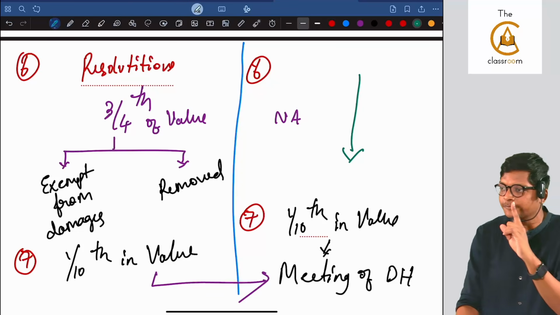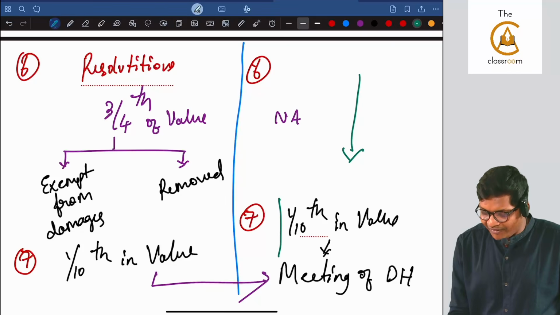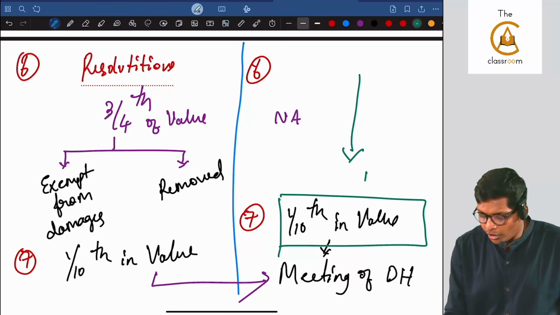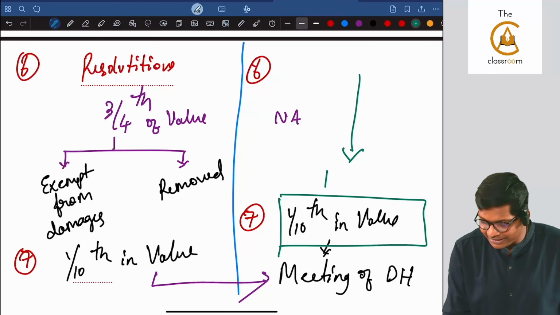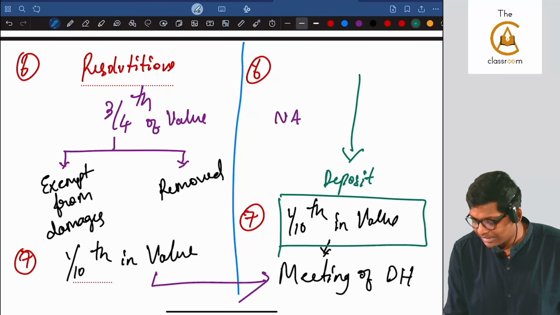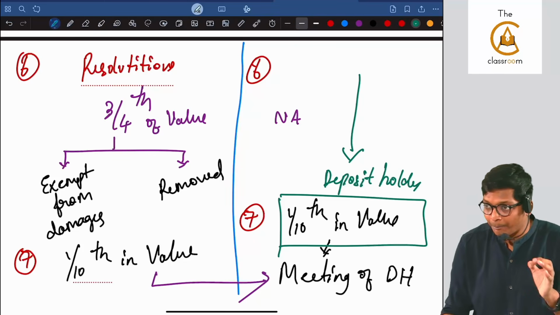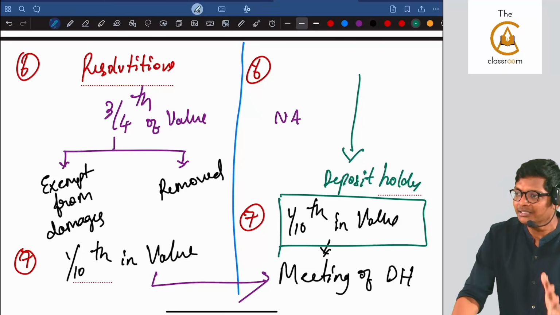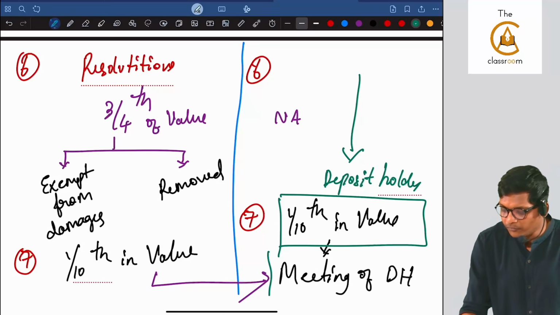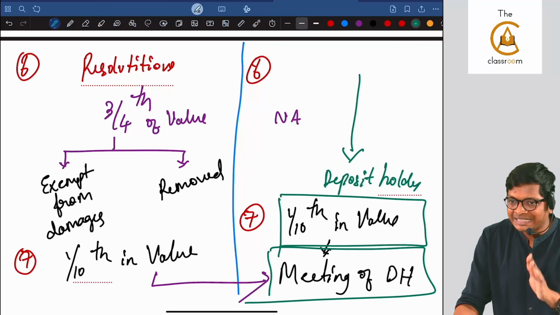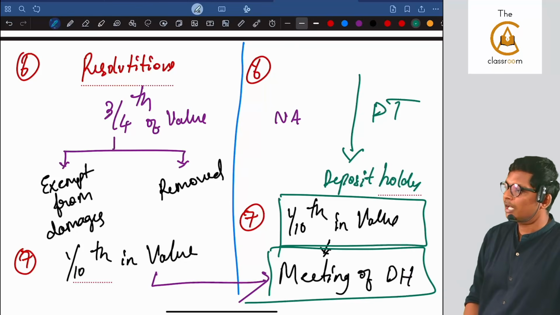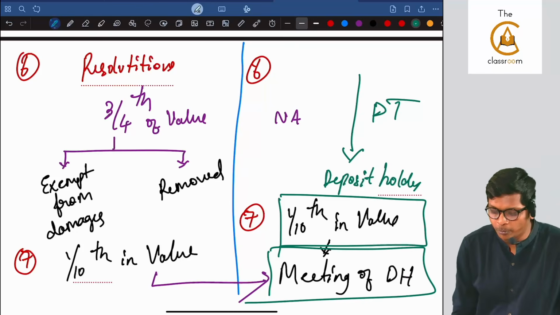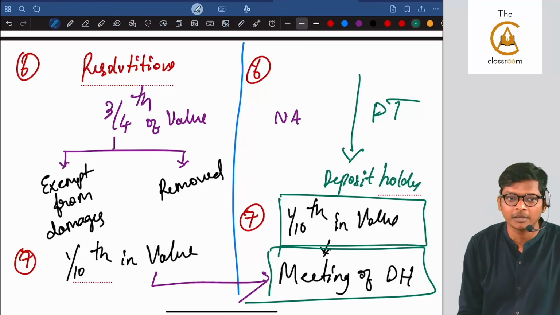Only how many limits, guys? If 1/10 in value of deposit holders make a request, you have to call a meeting of deposit holders. Who has to call? The deposit trustee. Are you following? Sir, I should again remember the 10% percentage.